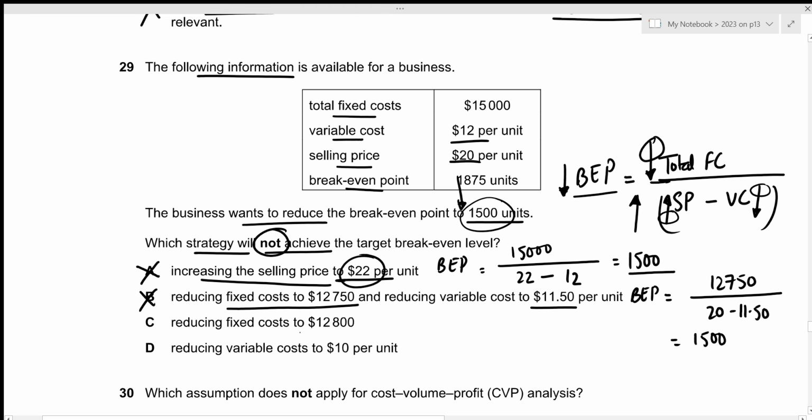Then we have reducing fixed cost to 12,800. Okay. So the break-even point in this case will be 12,800 divided by the previous selling price of 20 and previous variable cost of 12. This results in 1,600, but we require the break-even point to be 1,500, which is why option C will be the correct answer.